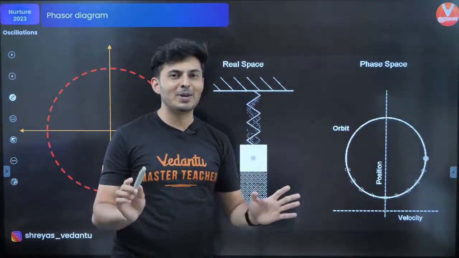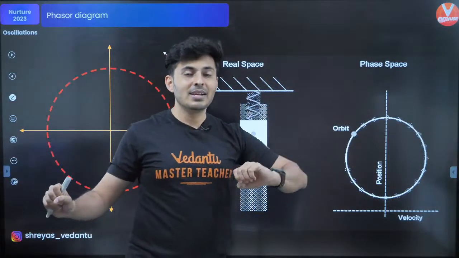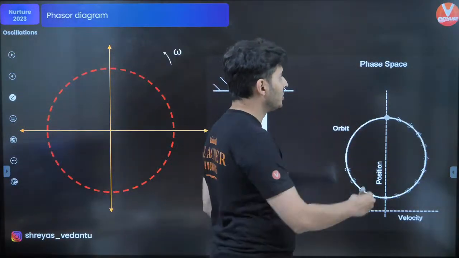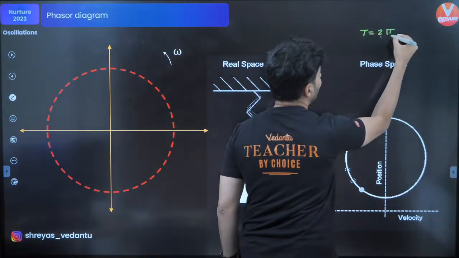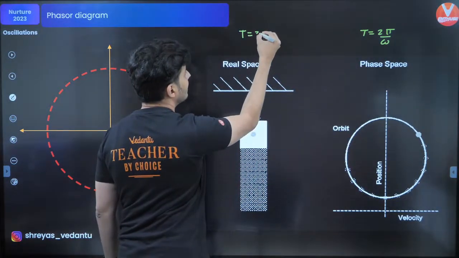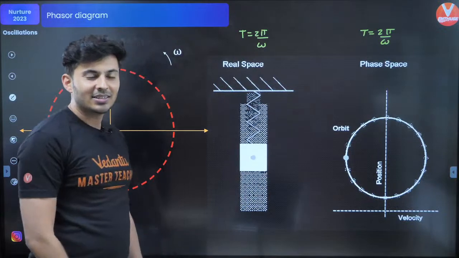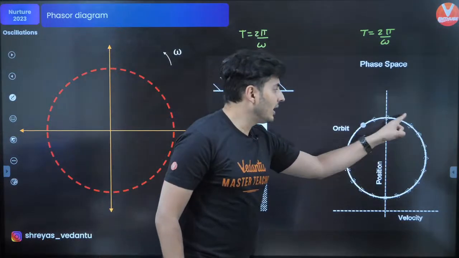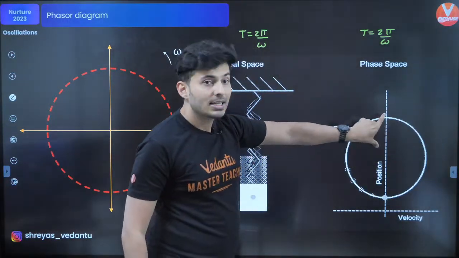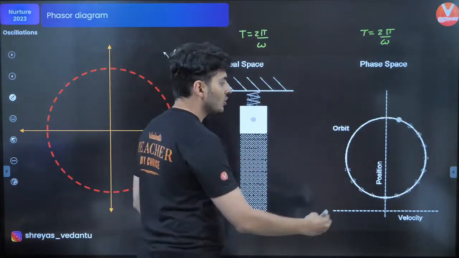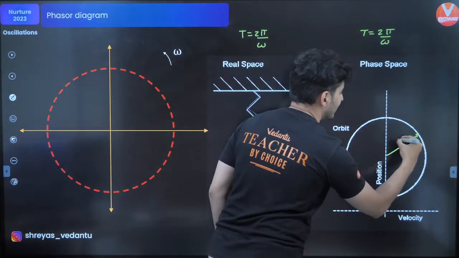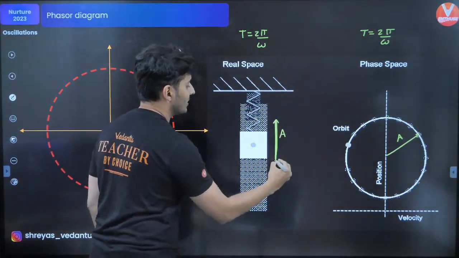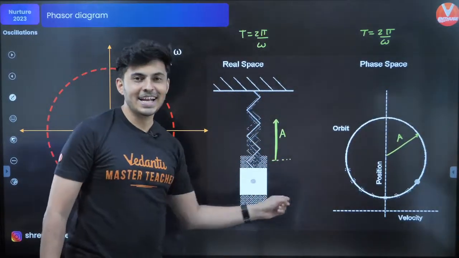That's why you see so many similarities between UCM and SHM. Recollect, in uniform circular motion, the time period is 2 pi by omega. Here also, time period is 2 pi by omega. Doesn't it resemble each other? And understand, this circular motion will have some radius. That radius will become the amplitude of oscillation. Keep this in mind. Okay, the radius becomes the amplitude.